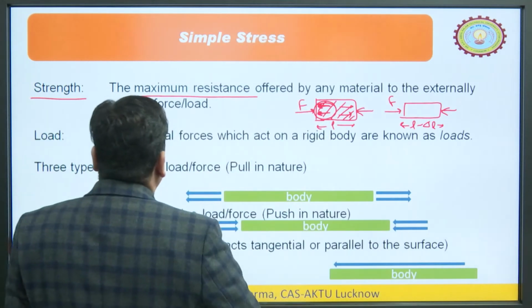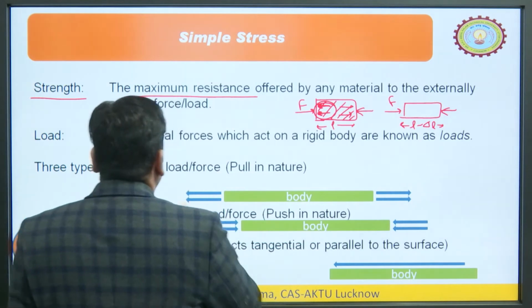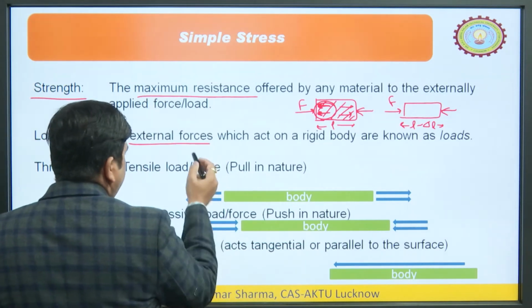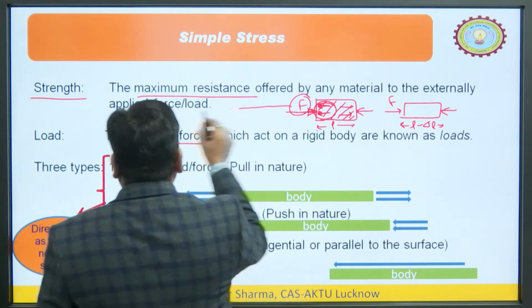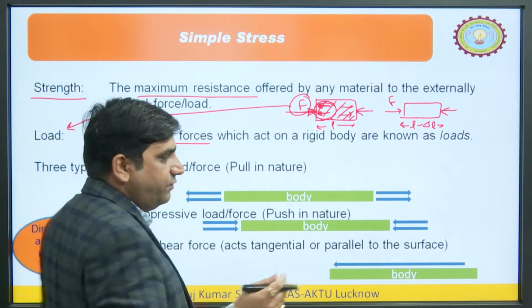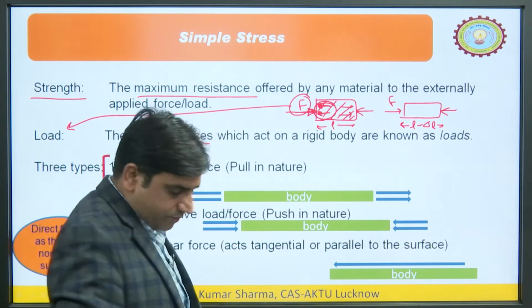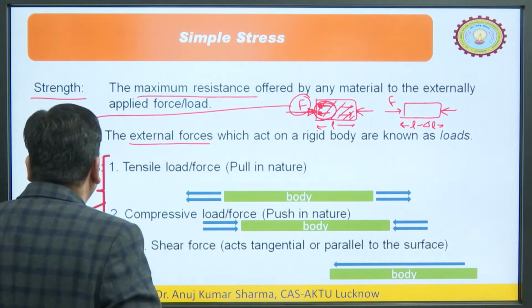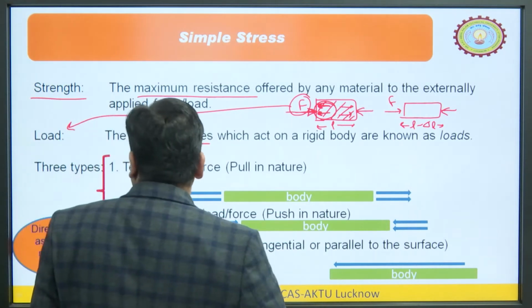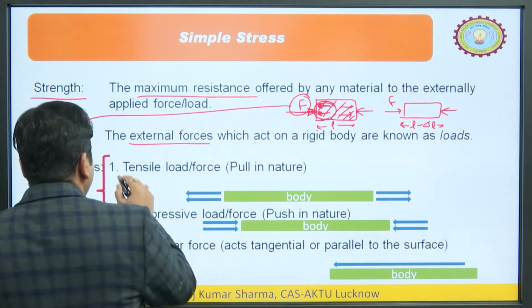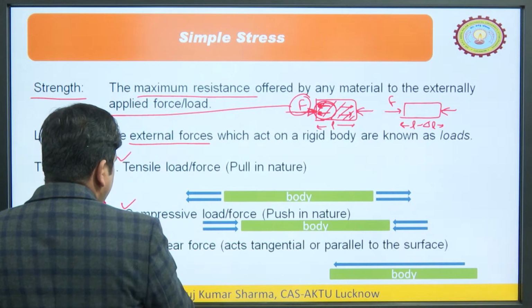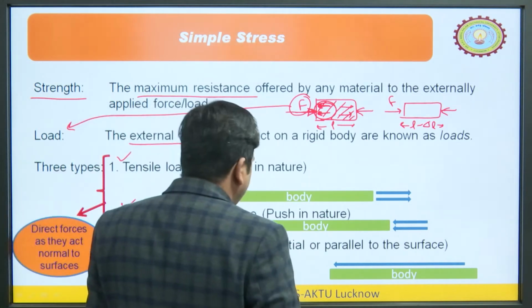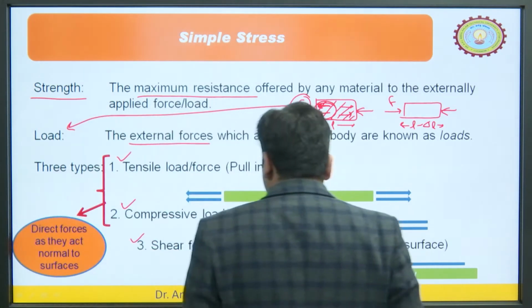If we talk about the load, load may be the external load, external forces. Whatever forces we are applying from outside, these forces are known as loads. Generally 3 types of loads are there: one is tensile, another is compressive and the third is shear forces. We should know how these forces act.